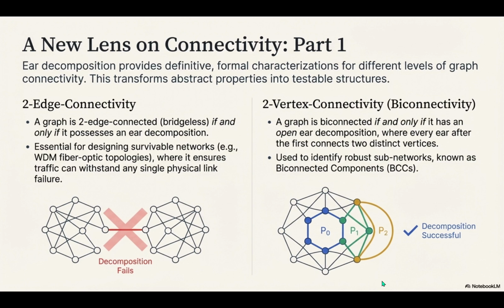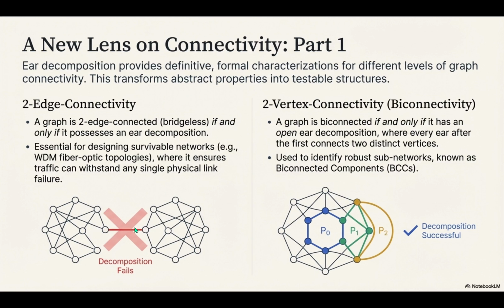This is where the theory provides real, concrete guarantees for building survivable networks. Right, we can formally test for robustness. Take two-edge connectivity, being bridgeless, which is really the baseline for survivability. A graph is two-edge connected if and only if it has an ear decomposition. And that's critical for things like what, fiber optic networks? Absolutely. WDM fiber optic networks. It guarantees that traffic can withstand any single physical link failure. That's a powerful guarantee.